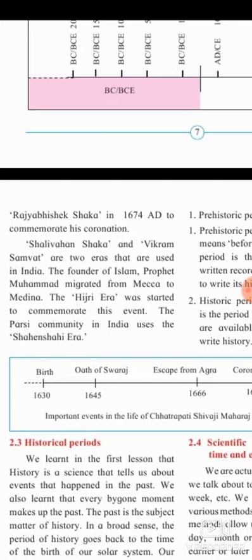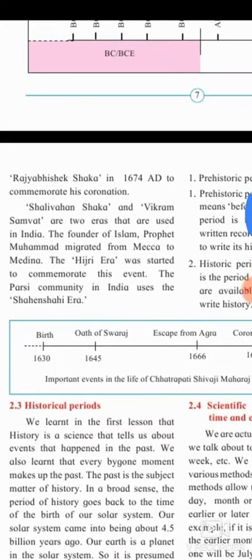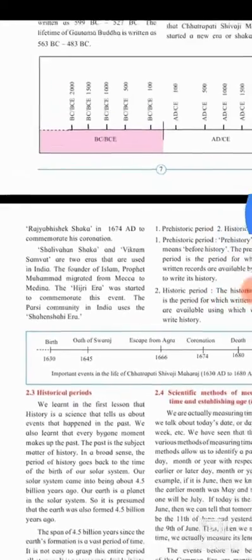Shalivahan Shaka and the Vikram Samvat are two eras that are used in India. The founder of Islam, Prophet Muhammad, migrated from Mecca to Medina. The Hijri era was started to commemorate this event. The Parsi community in India uses the Shahenshahi era.